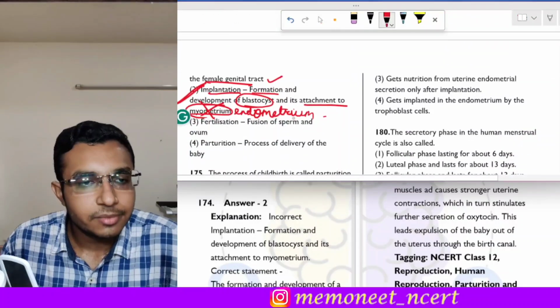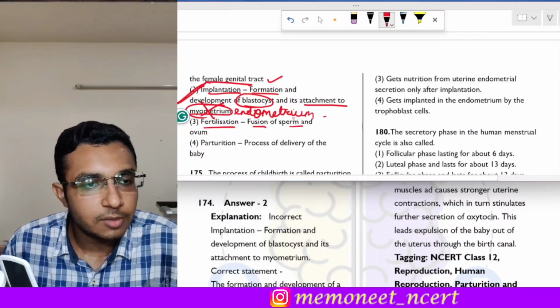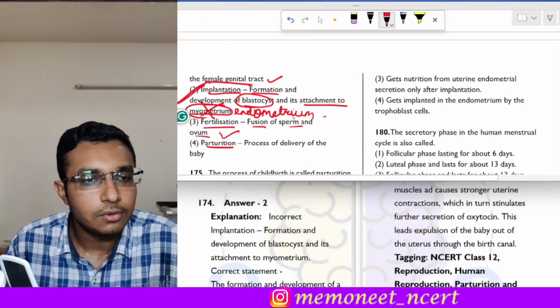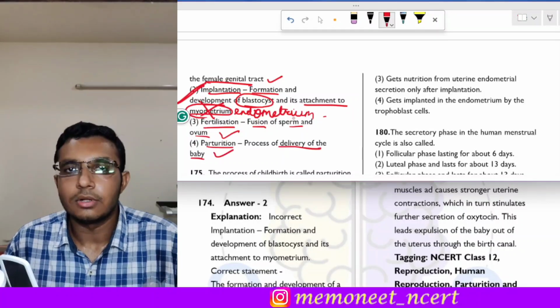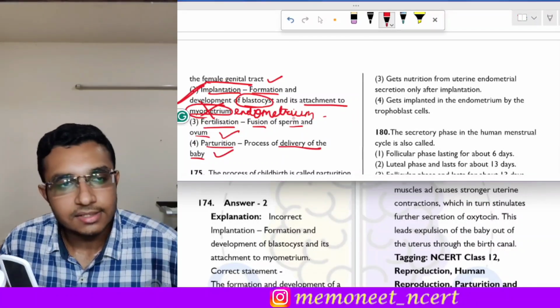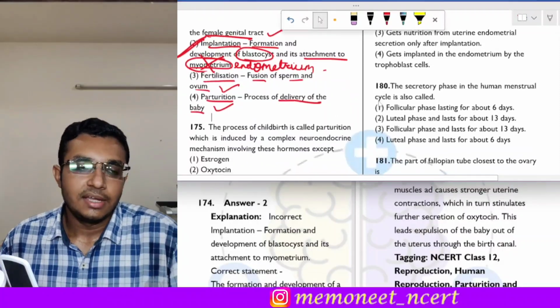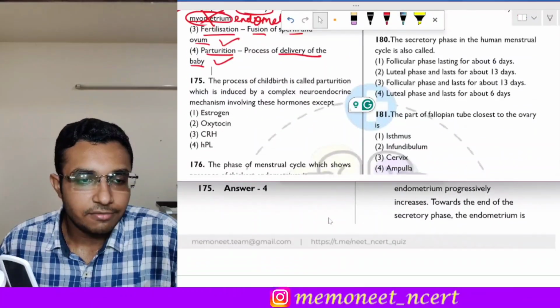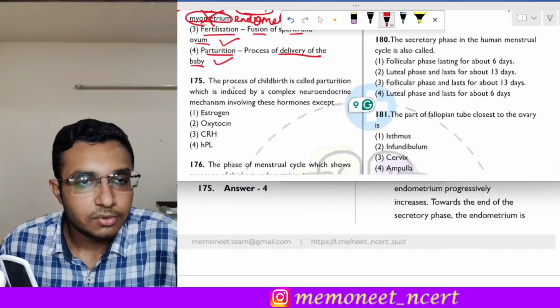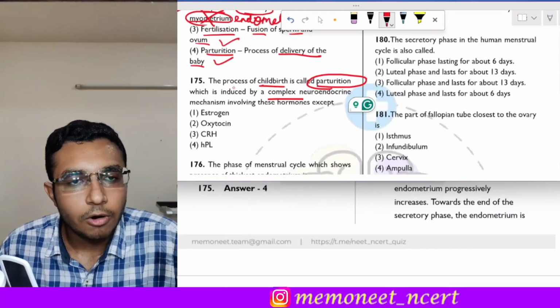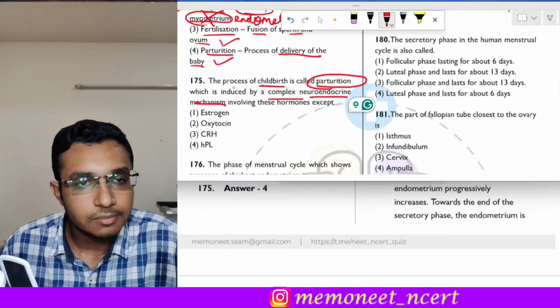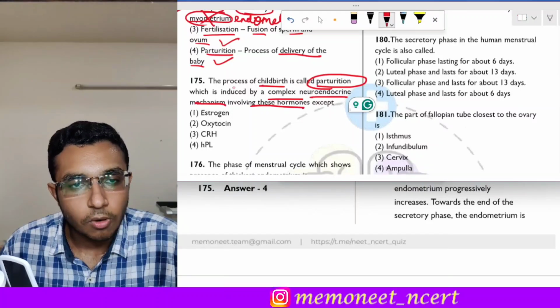The third statement is fertilization is the fusion of sperm and ovum. So that is also correct. And fourth is parturition, that is the process of delivery of the baby. That is also correct. So here the correct answer will be option 2. The next question is question number 175. It states that the process of childbirth is called parturition, which is induced by a complex neuroendocrine mechanism involving all these hormones except what?